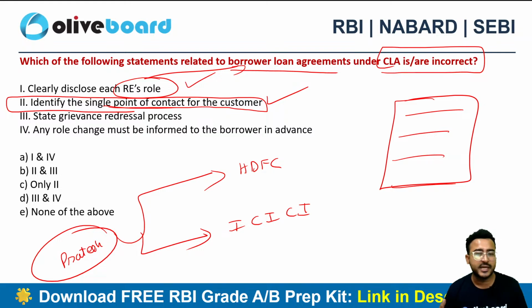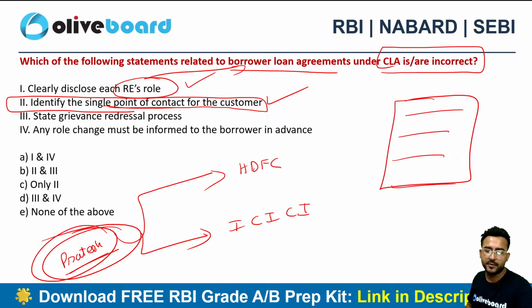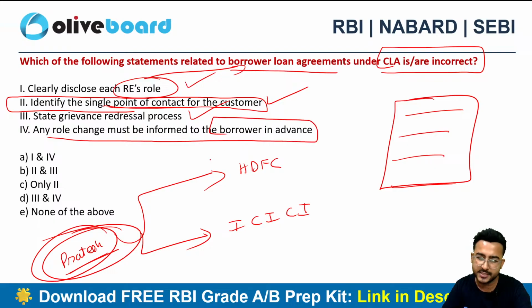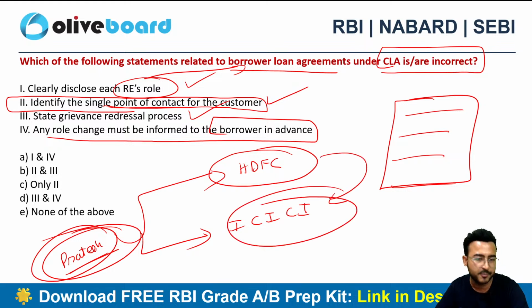State grievance redressal process in case this borrower is facing any issue. Who will resolve the complaint? What will be the procedure? Obviously, it should be clearly stated. SOPs must exist. Any role change must be informed to the borrower in advance. Let's suppose HDFC Bank was my single point of contact. However, the responsibilities changed and now ICICI Bank is the single point of contact. Now don't you feel that the borrower needs to be intimated? Obviously, the fourth option is also correct.